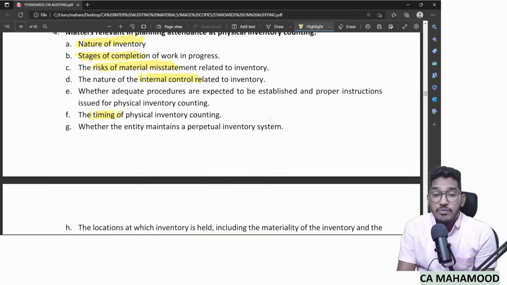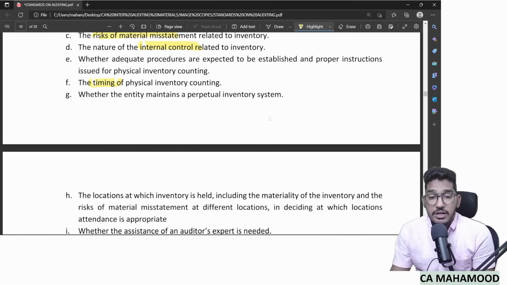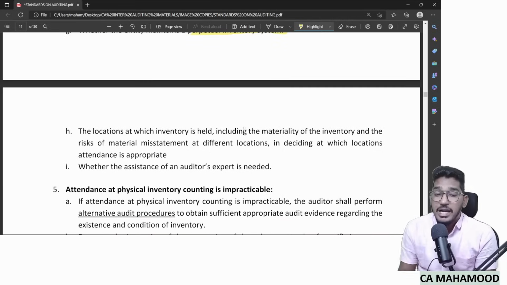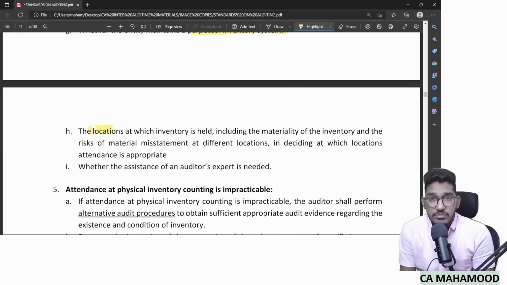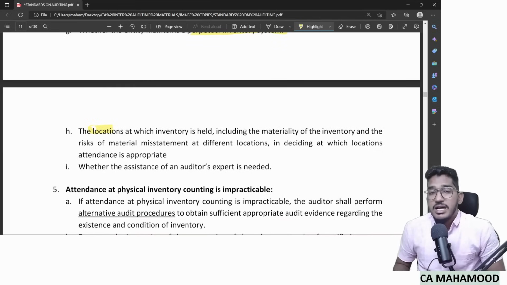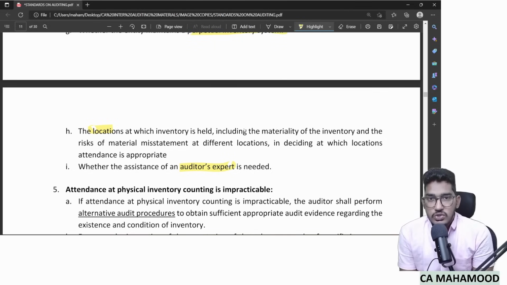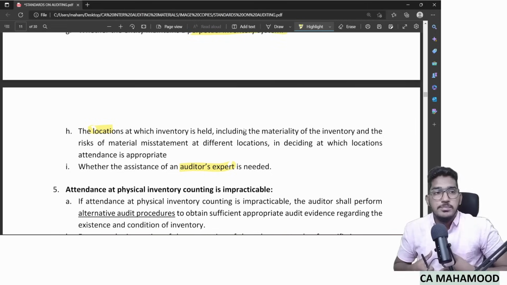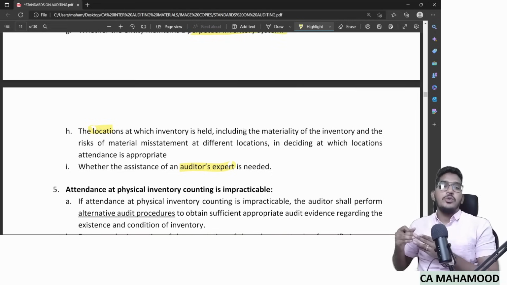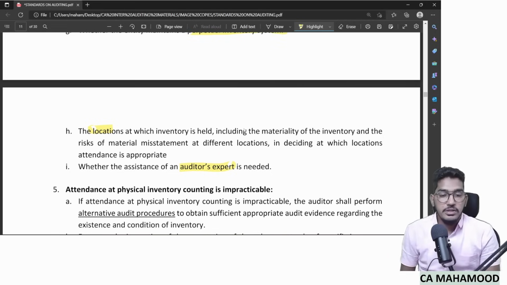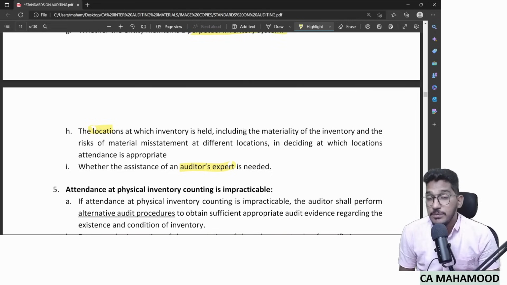Whether the entity maintains a perpetual inventory system or periodic inventory system, what kind of records are maintained, at what locations the client has stored the inventory, and whether the location poses any threat to the quality of the stock. And even whether any expert's assistance is needed. Sometimes in order to check the inventory, your expertise alone will not be enough. You might be required to take help of another expert. So determine whether any expert's help is needed.